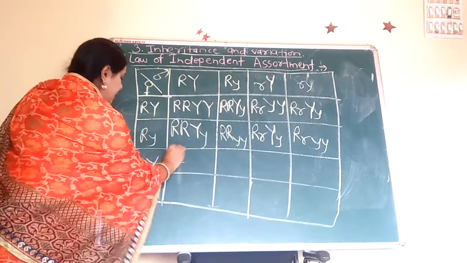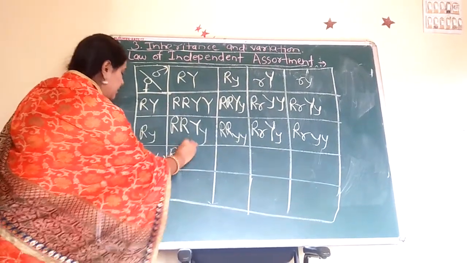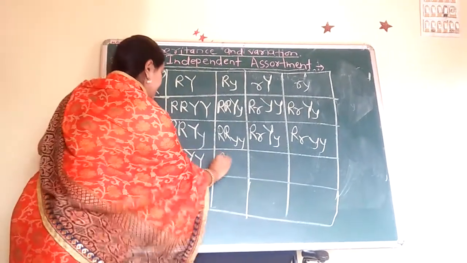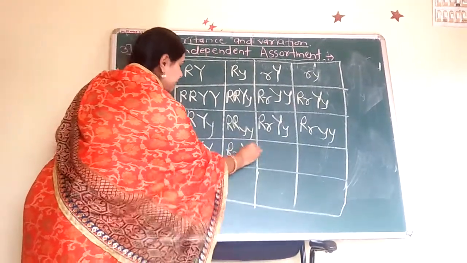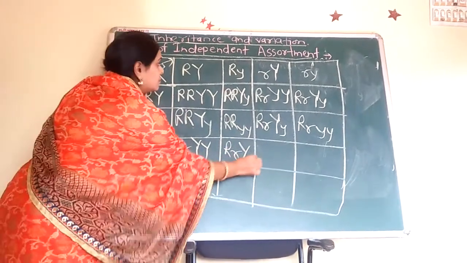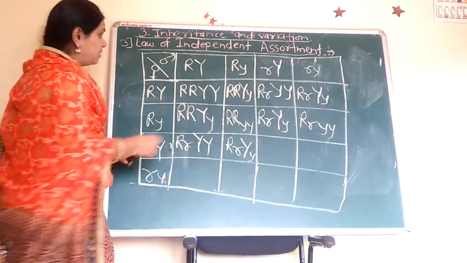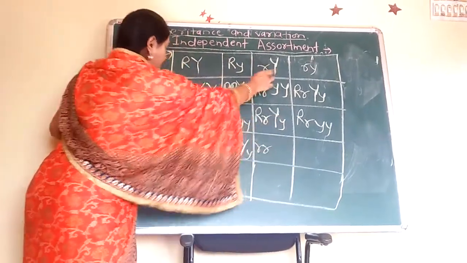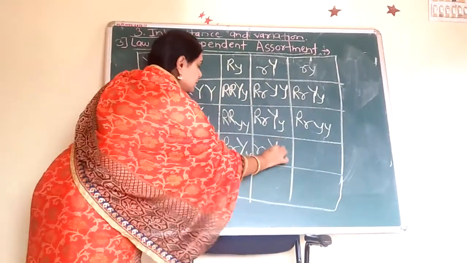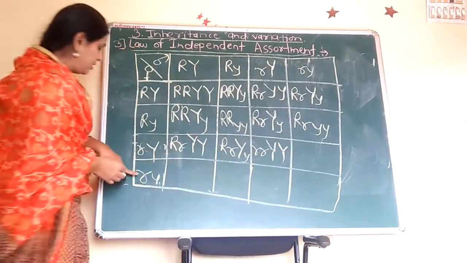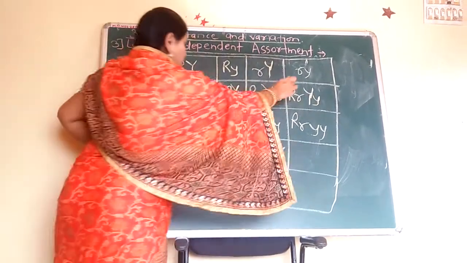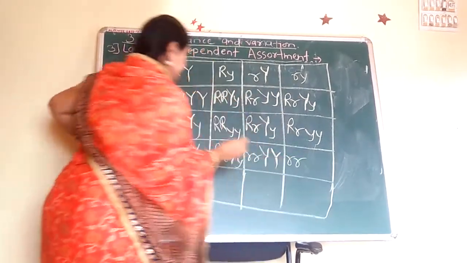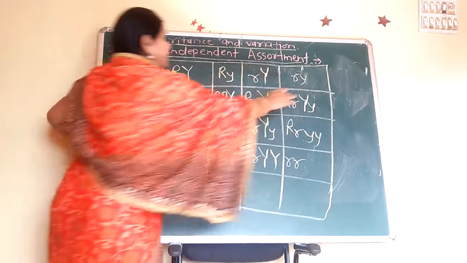Then capital R, small r, capital Y, capital Y. Then capital R, small r, capital Y, small y. Then small r, capital Y, capital Y. Then small r, small r and capital Y, small y.